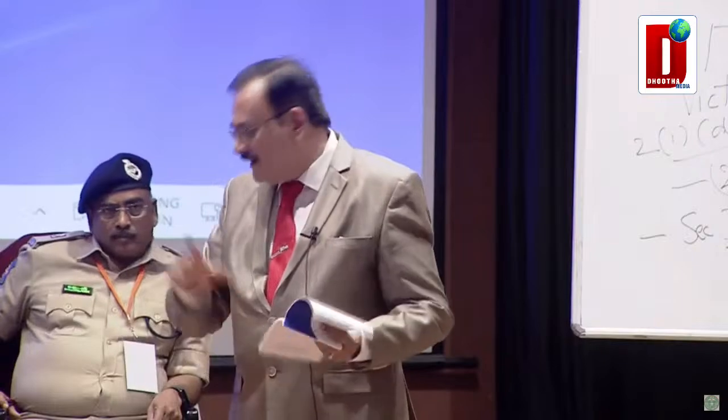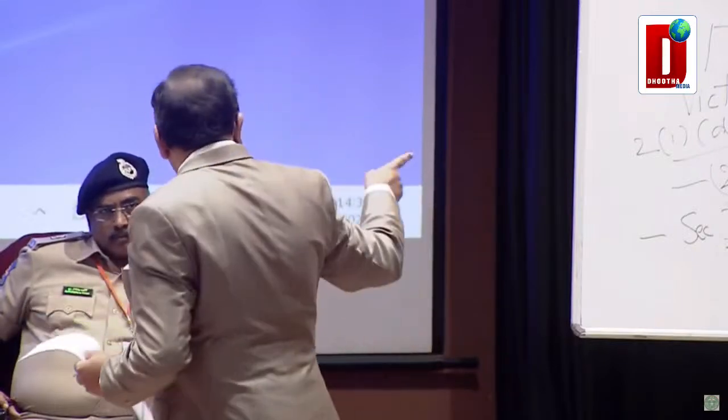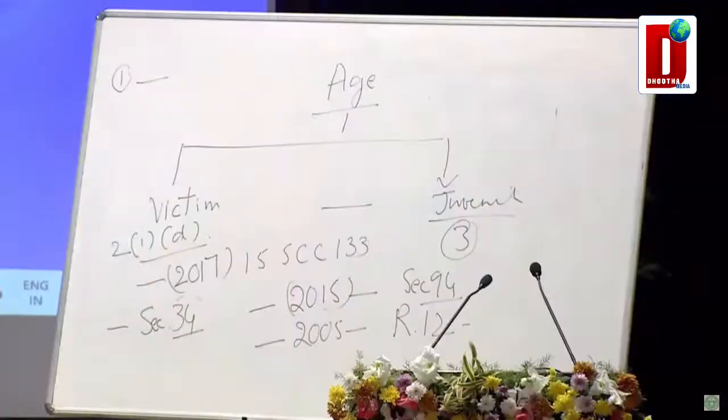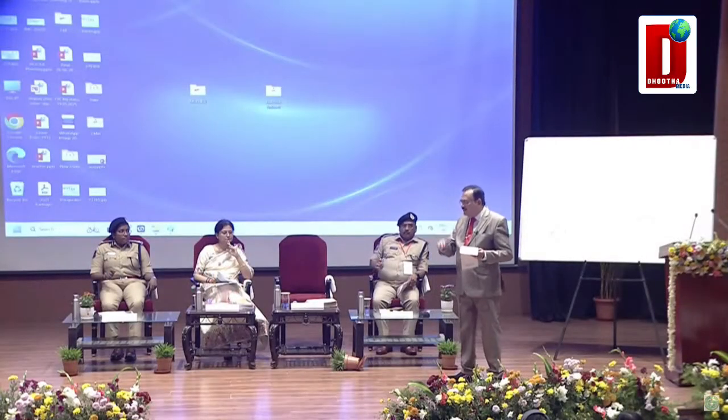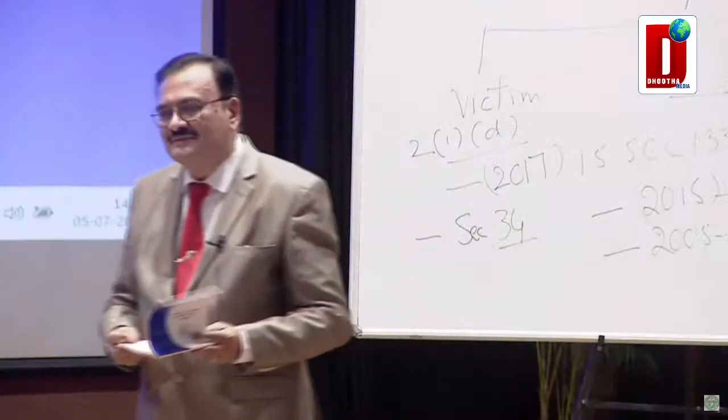There again they made the discussion on Section 94, on Rule 12 under the JJ Rules 2007, and on Section 7A under the JJ Act 2000. Same thing: how to determine the age of a juvenile? Same procedure under Section 94. So a question arose now.